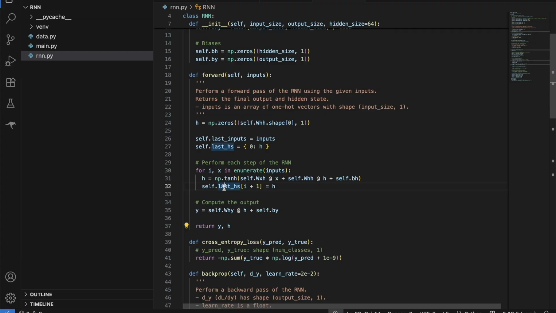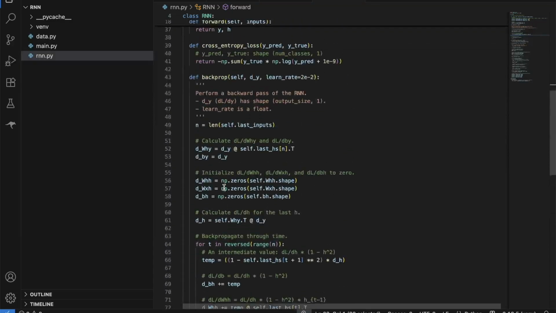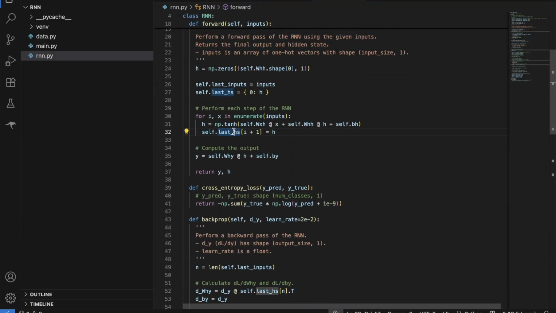Here, this is some history we are keeping. So we are just keeping track of the output of all the hidden layers. We will be using this while we do the backpropagation. In the backpropagation, we will need this to adjust our weights as well as biases. So that is why we are storing it. Otherwise, it's not needed.